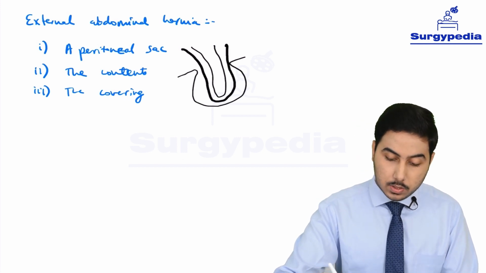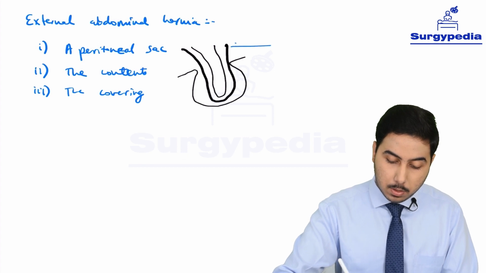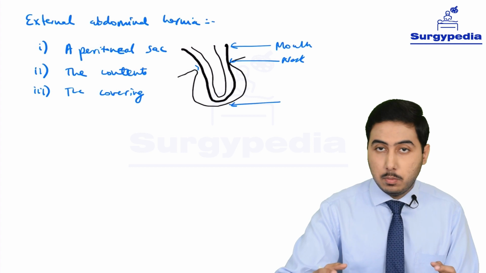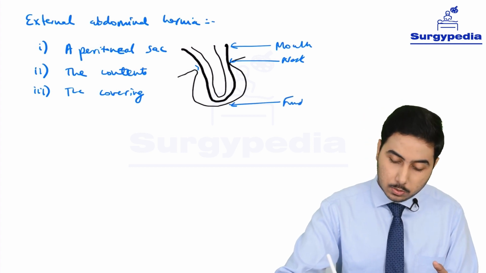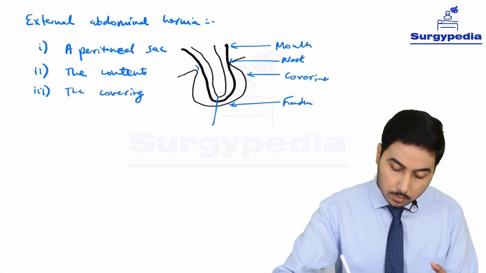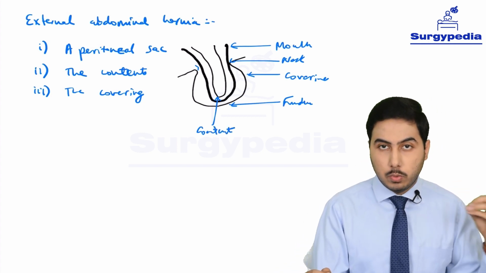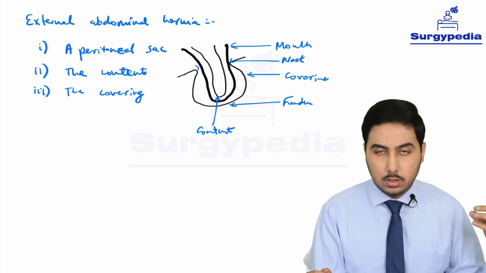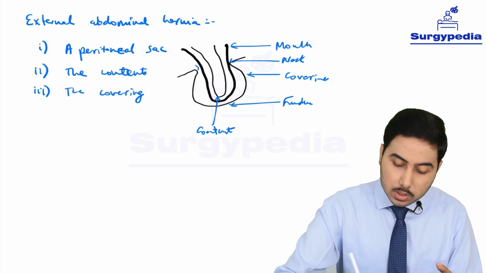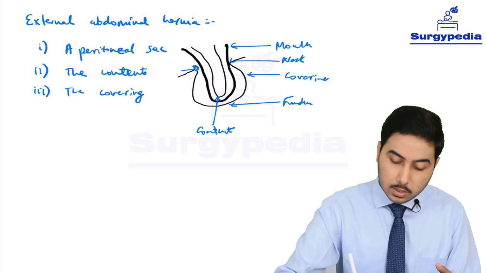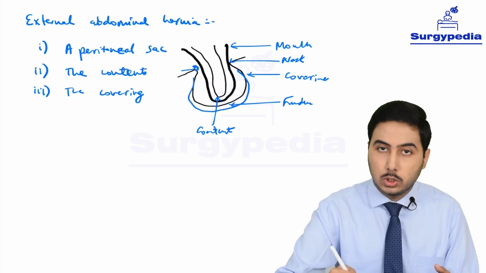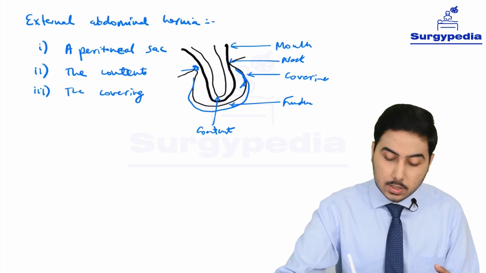So what are the parts of this sac? This is the mouth, and the narrow portion around it is the neck. If you imagine the gallbladder, this is the fundus as usual, this is the outer covering, and inside it is the content. So the mouth is through which the protrusion occurs, the viscera entering. Next, the narrowest portion is the neck of the sac. This outside bulging portion is the fundus. Then we have the coverings, and inside we have the content.